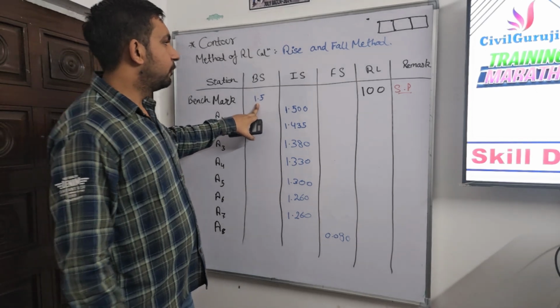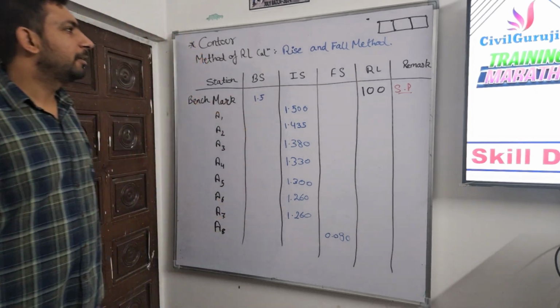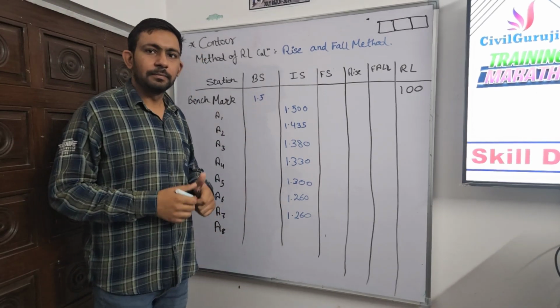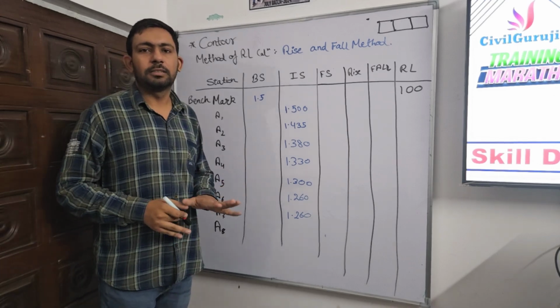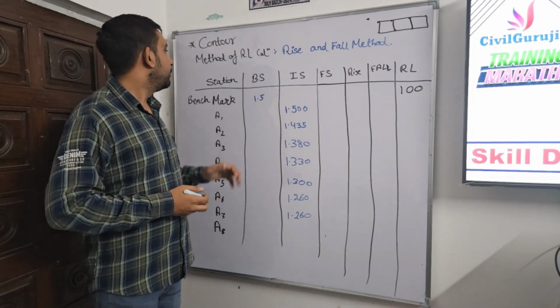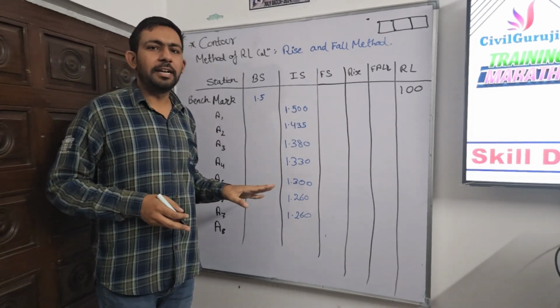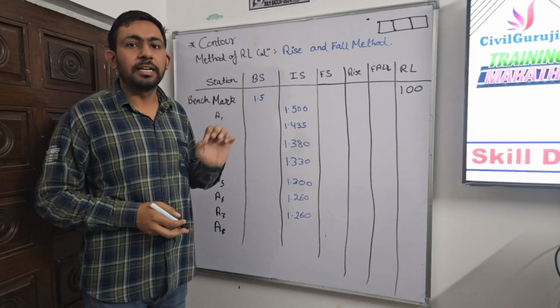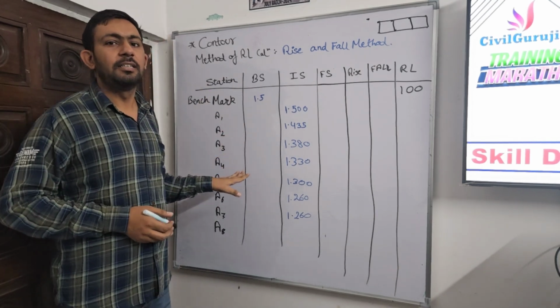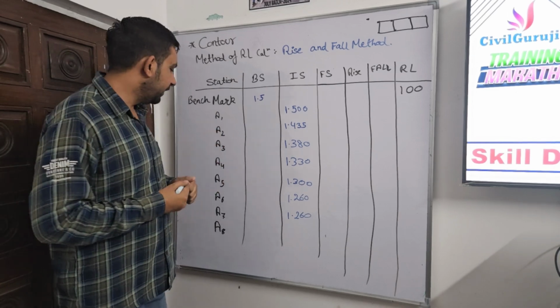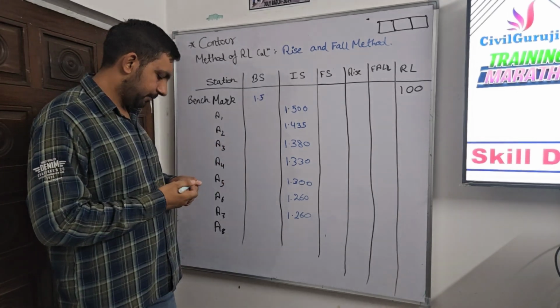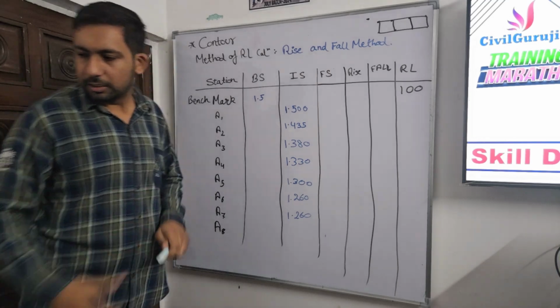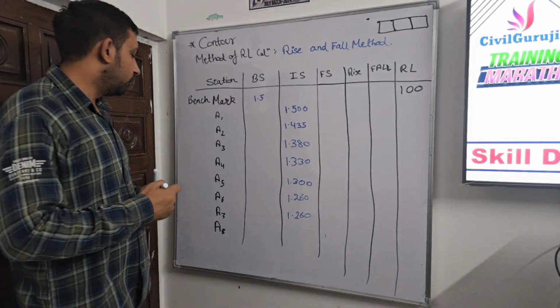In the rise and fall method, till now we have completed the concept of the contours. Now we are making a table and getting to know how to calculate the RLs of the different points which we have taken at the site. And this is the real exact data of a plot nearby me, so I have taken it for you guys. Now starting the calculation of RL.